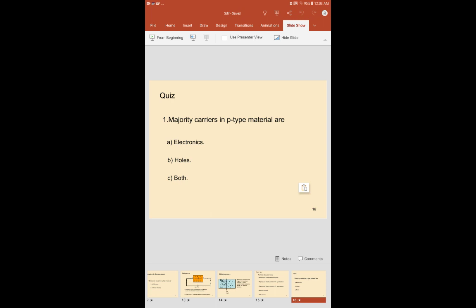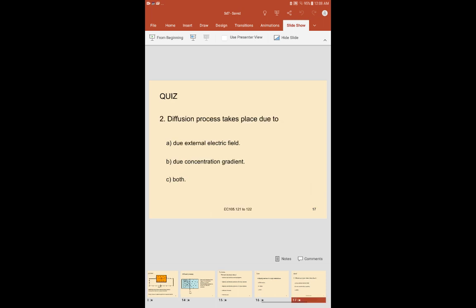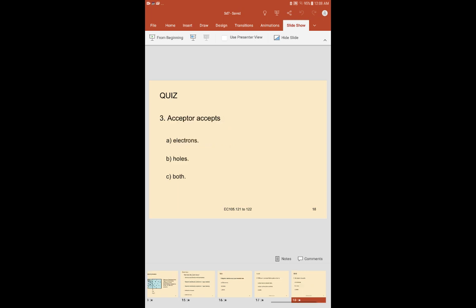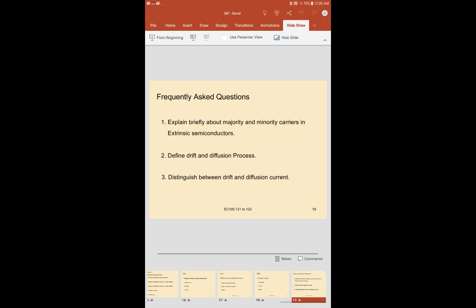The first question is, majority carriers in p-type materials are the, our correct option is the holes. And diffusion process takes place due to: external electric field, concentration gradient, or both. Diffusion process takes place due to concentration gradient. The second option is the correct one. And acceptor accepts electrons.